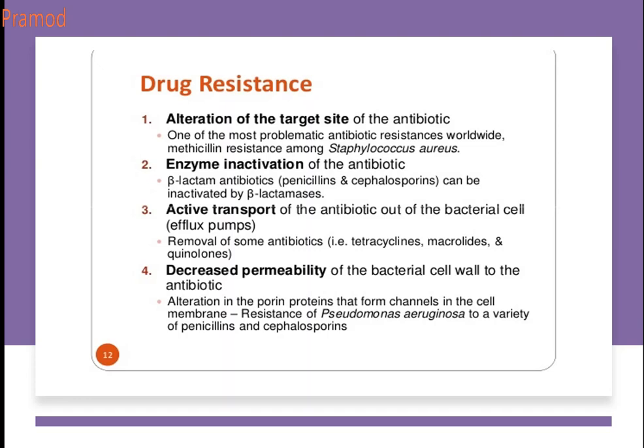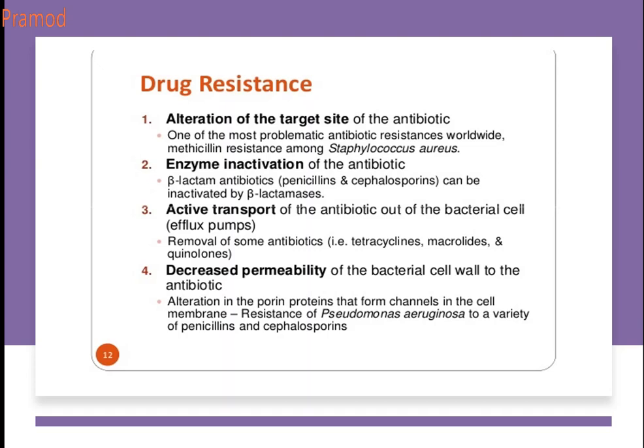Next is decreased permeability of the bacterial cell wall to the antibiotics. This can be done by alteration in the porin protein. Antibiotics enter through the porins, the holes, which are made of protein. So the microorganism will alter the protein structure.